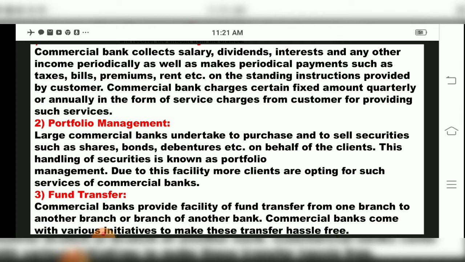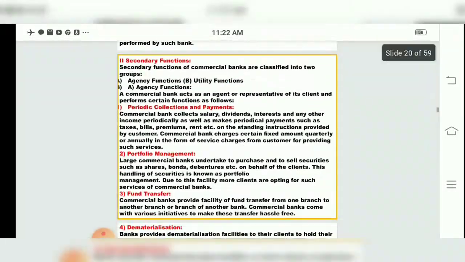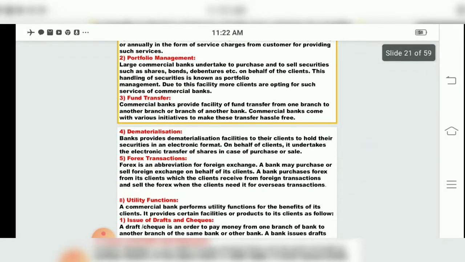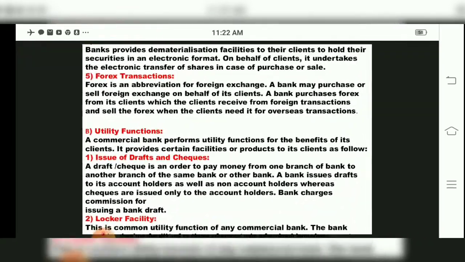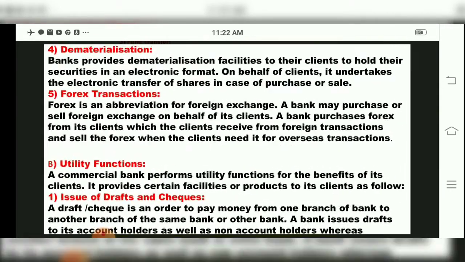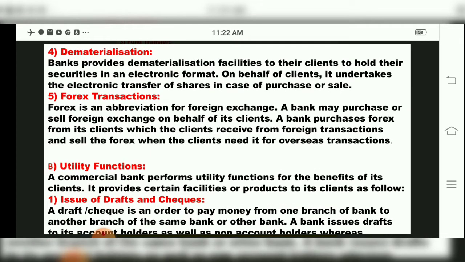Fund transfer means from one commercial bank we have to give to another. For example, children, I will tell you, from my HDFC account I want to transfer money to State Bank of India, or from HDFC I have to give it to Axis Bank. Whatever money is there, I want to deposit it in that other account. So this facility will be provided by fund transfer services in a commercial bank. This is the secondary function, and it will be hassle free, meaning no obstacles will be there, children, regarding fund transfer. So we are studying about agency services provided by the commercial bank, children, in secondary services.